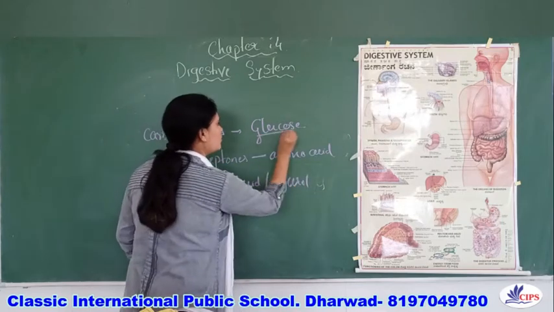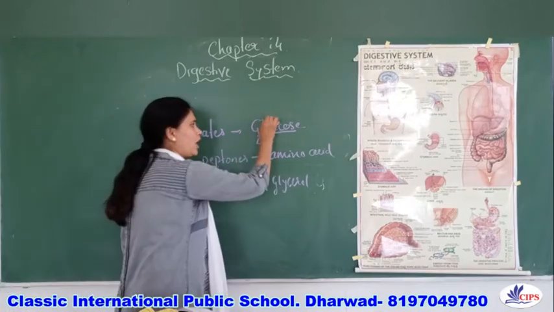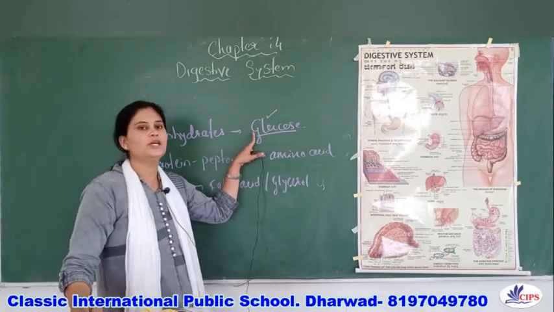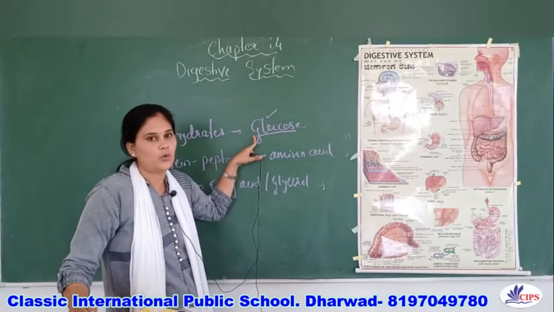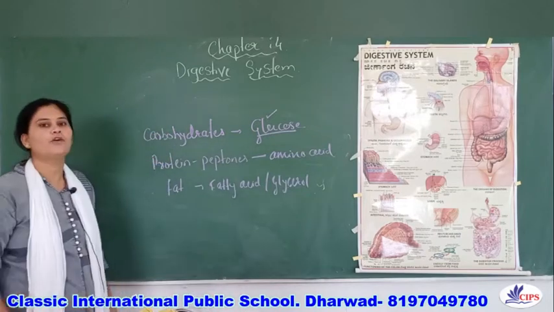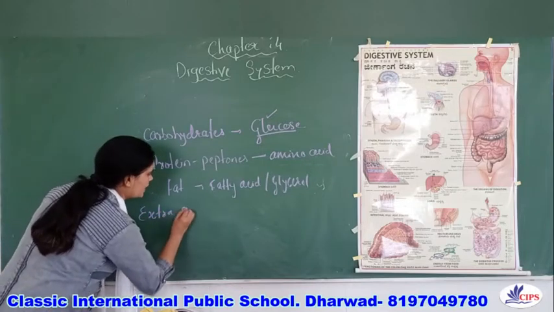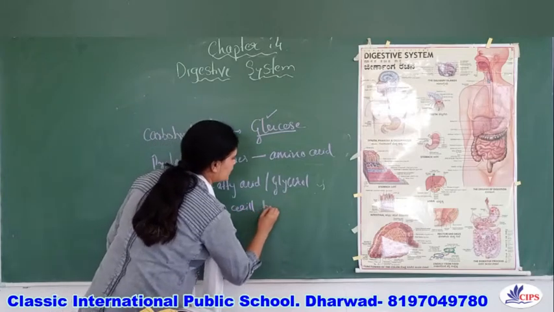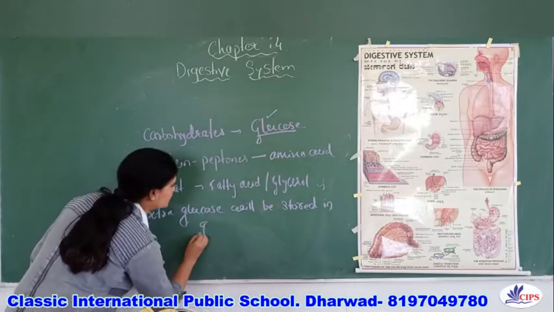Now the glucose which is formed during digestion, as much glucose as is required by our body will be utilized by the body cells, whereas the extra glucose will be stored in the form of glycogen in the liver.